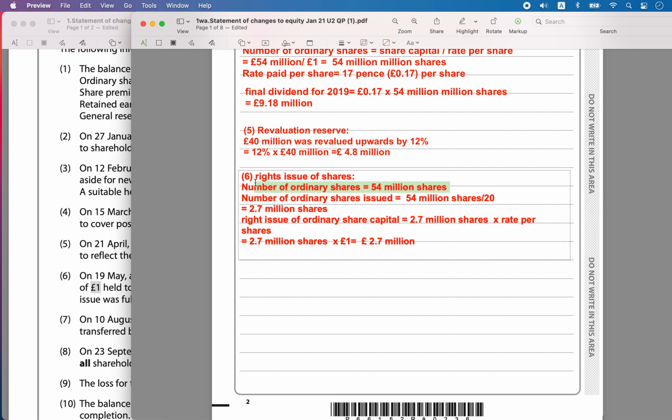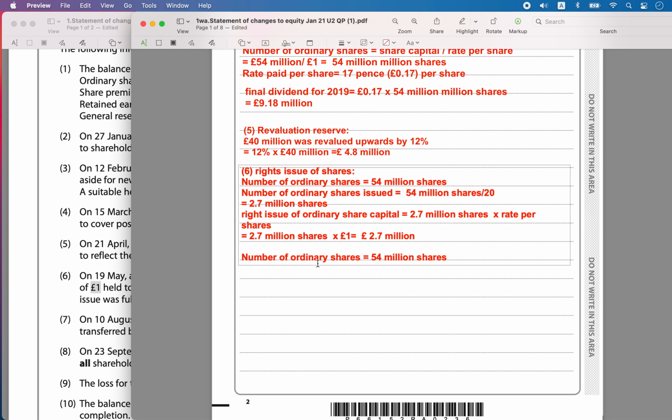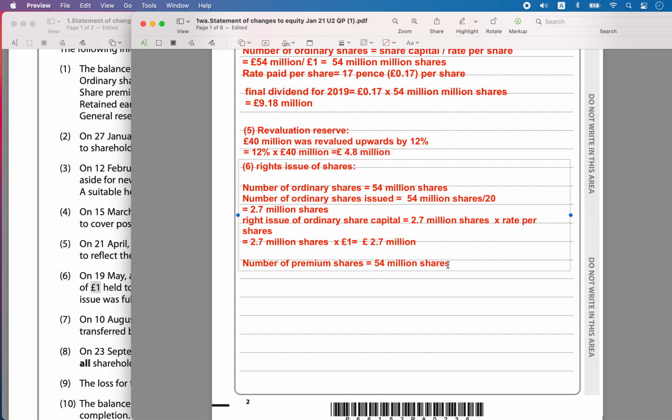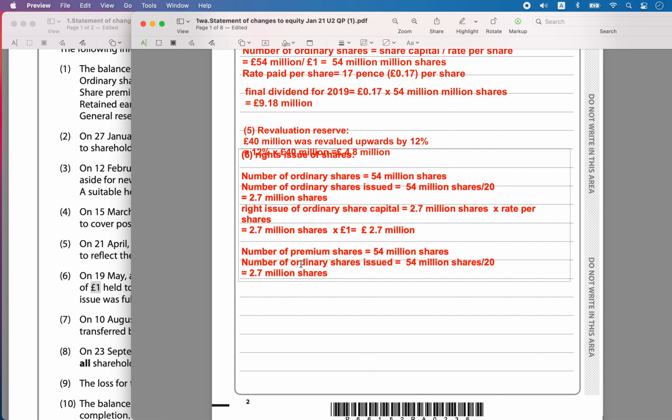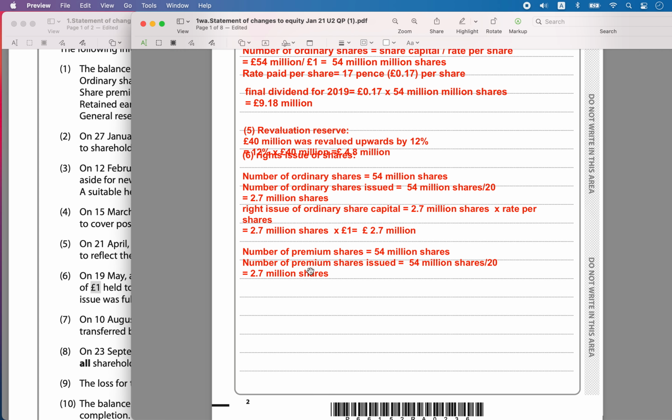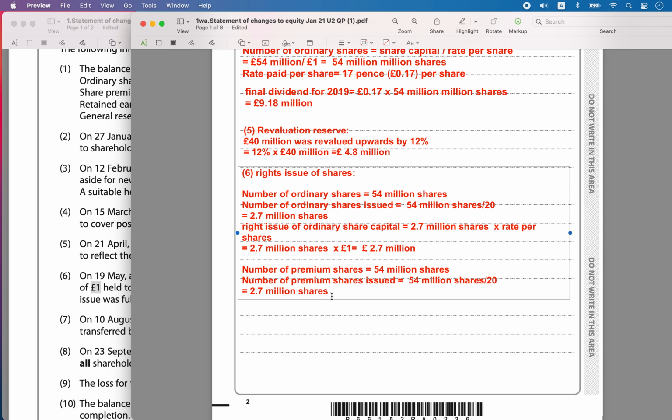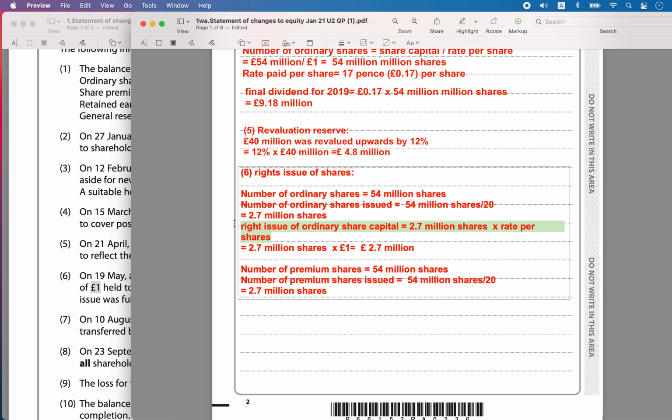The total number of premium shares will also be the same as ordinary shares. Usually it will be the same. So the number of premium shares issued will be equal to 54 million divided by 20, that is 2.7 million shares only.